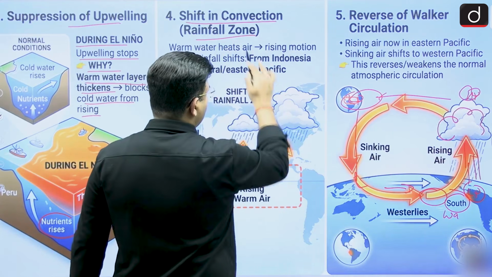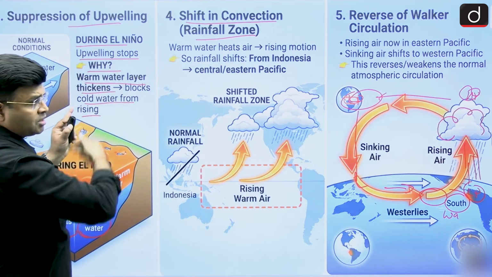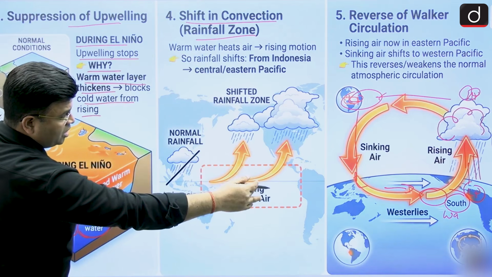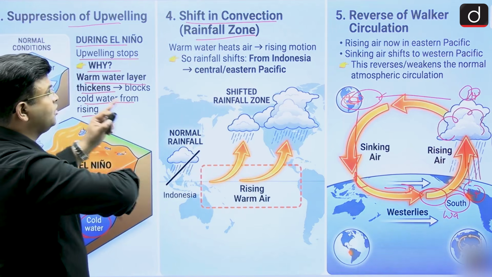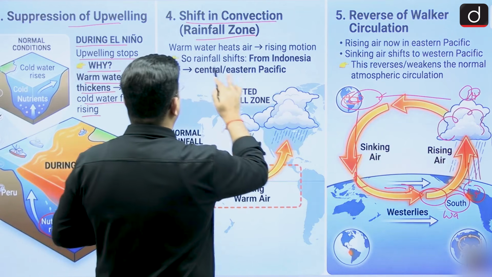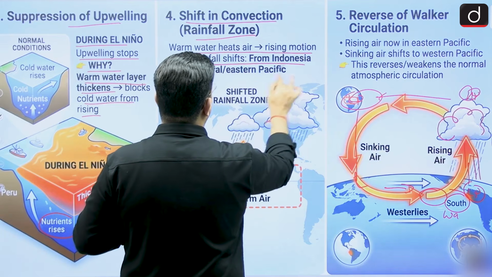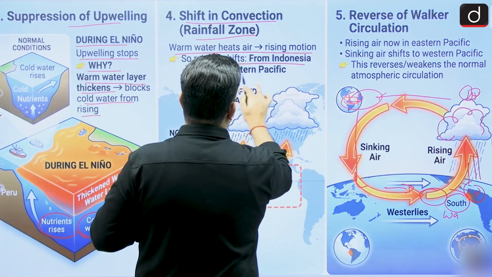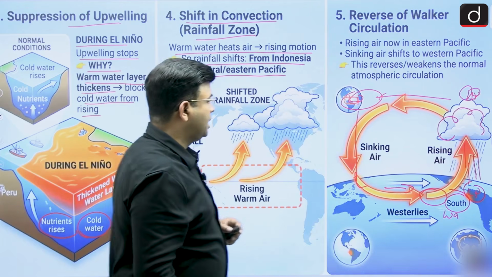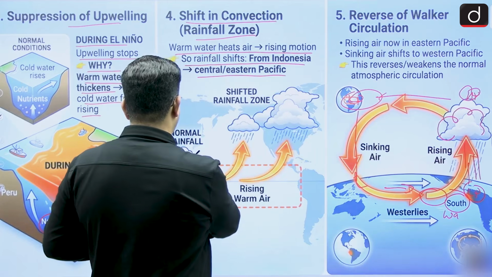And you can say there is a shifting of convection. Earlier the convection was taking place near Australia, yes or not, upward moving and then descending over near the Eastern Pacific, near South America. Now it has been shifted. So this convection is now taking place in this region. It is a reverse Walker. Warm water heats air, rising motion. So rainfall from Indonesia is shifting towards the Central and Eastern Pacific. Rising warm air here, and here it is descending.